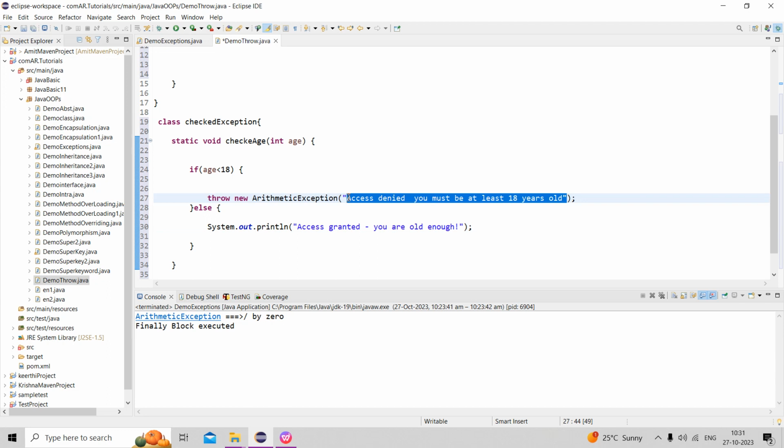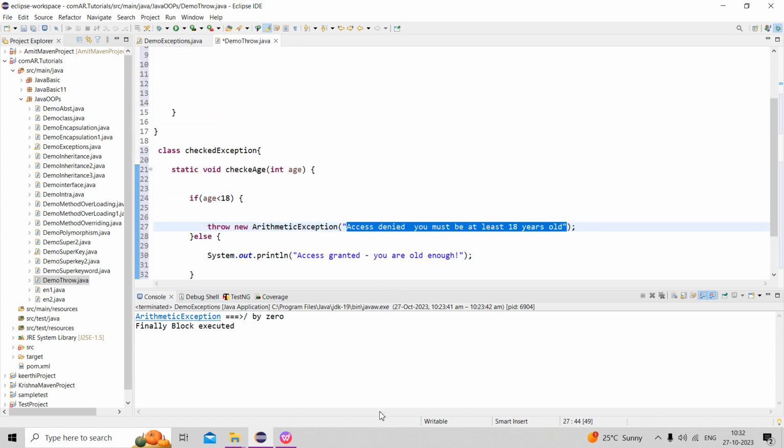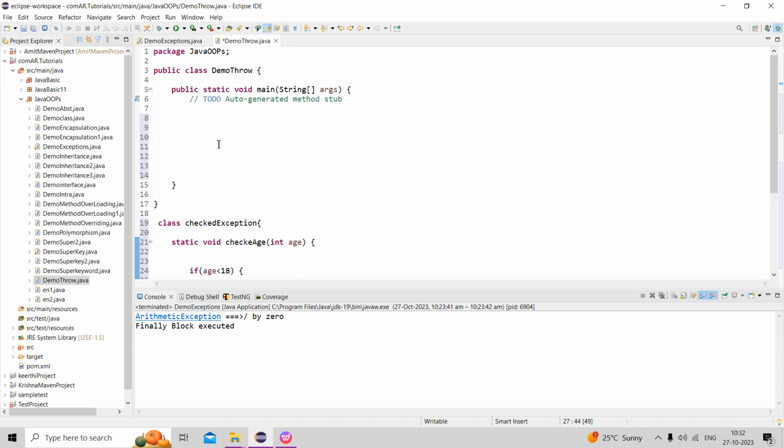Now if I run this one, I need to access this, so create an object.